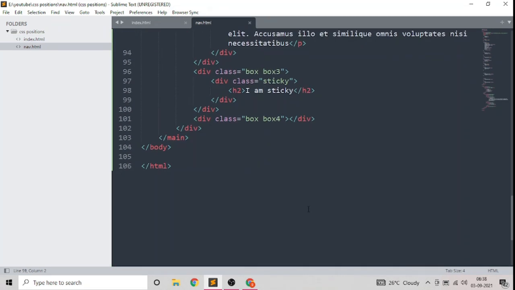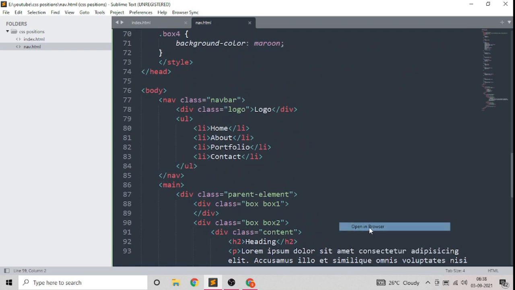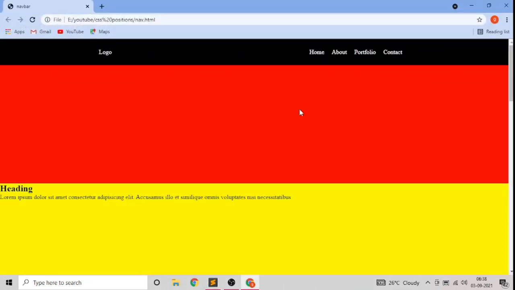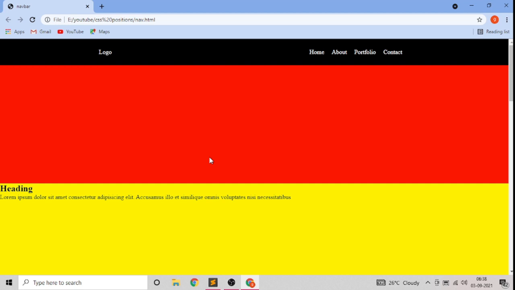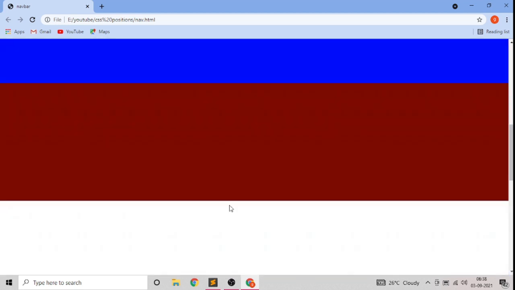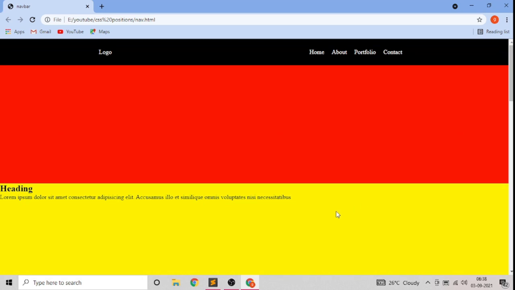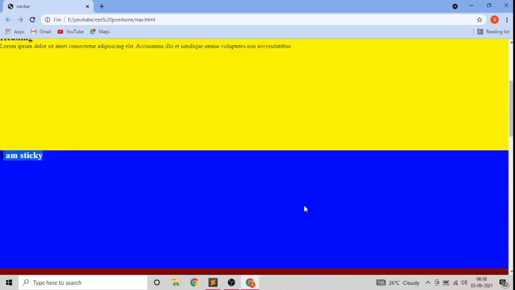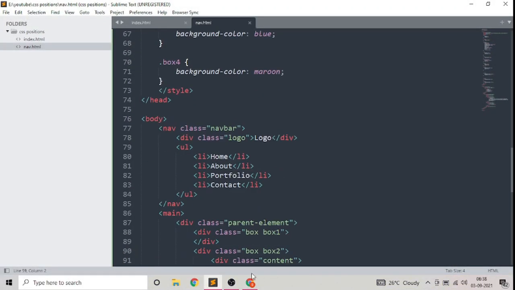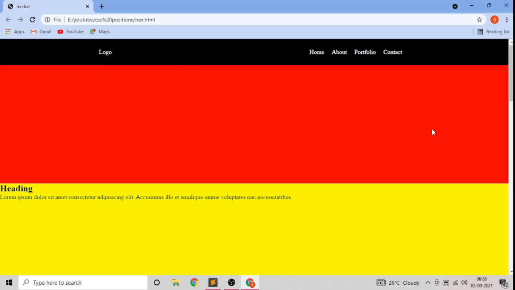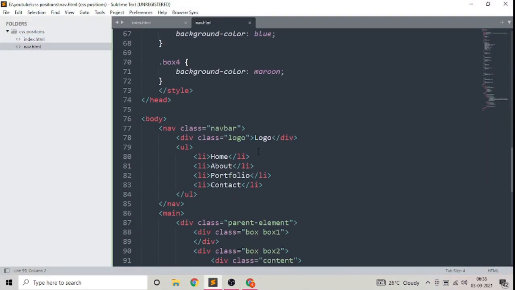So this is the basic structure. It is the same, it is just made as a real life scenario. Okay. So this is the navbar that we usually have in our website. And there is some content here. There is some content here. And yes, we have these different divs. Now, basically, if you want to have the navbar fixed here, so that on scrolling also it will stay here fixed, what we have to do is